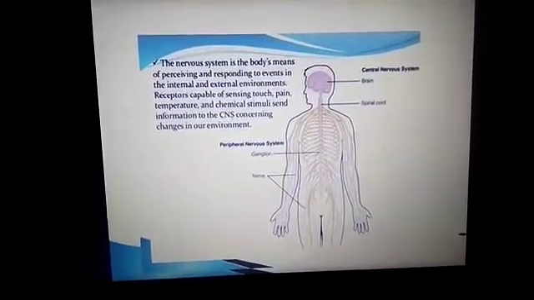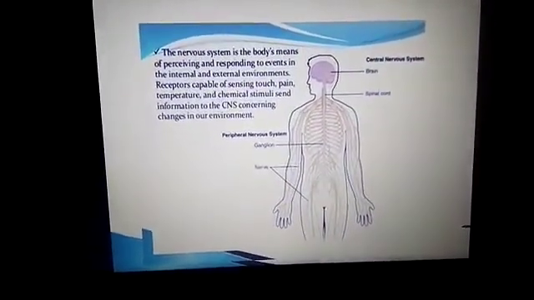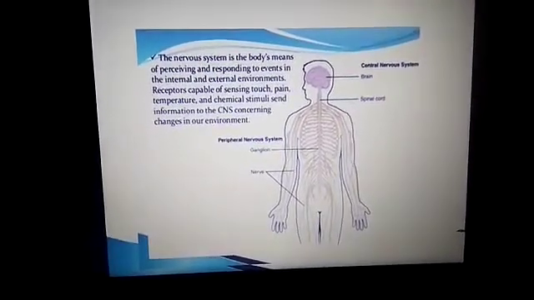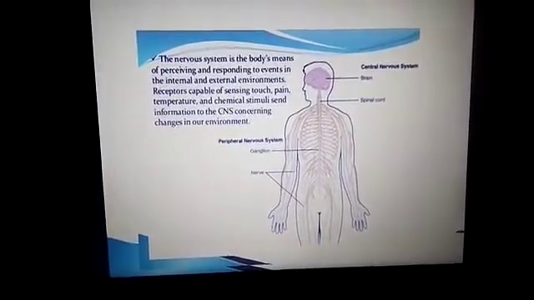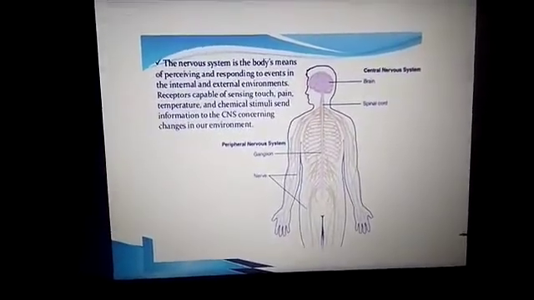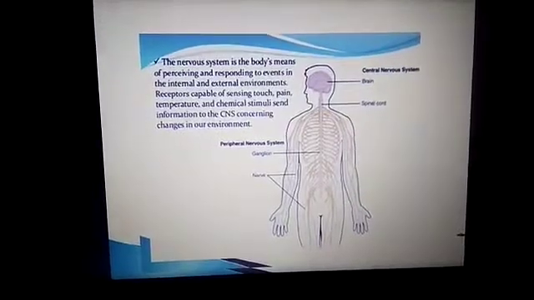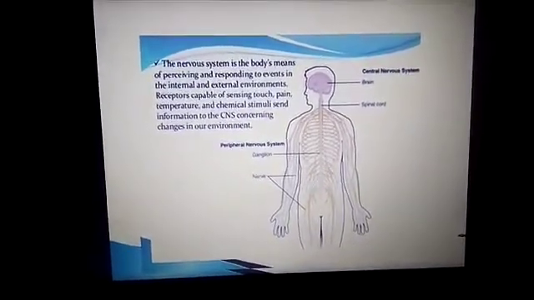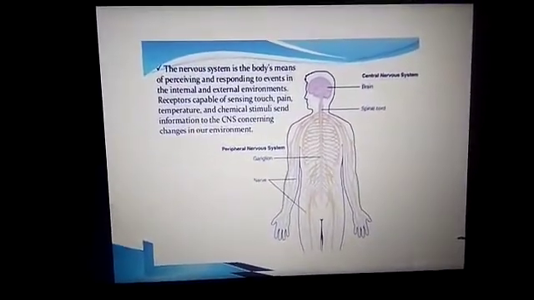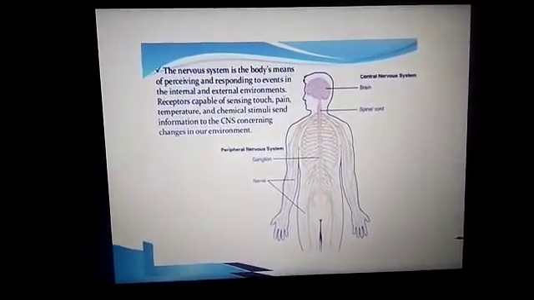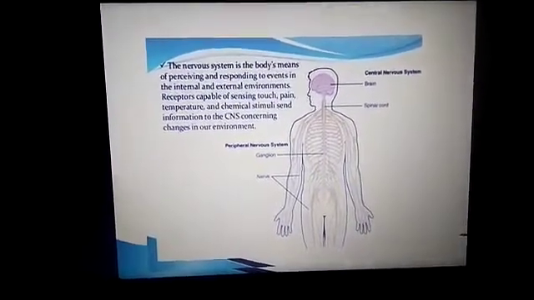Suppose the internal environment, like sometimes you feel a headache, that means you feel like having some coffee or taking some medicine. So who is responding here? Who is telling you to do this? The brain. That means these nerves are passing the message to the brain: yes, here it is paining. And then stomach ache.